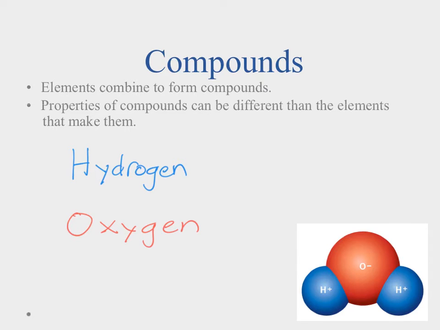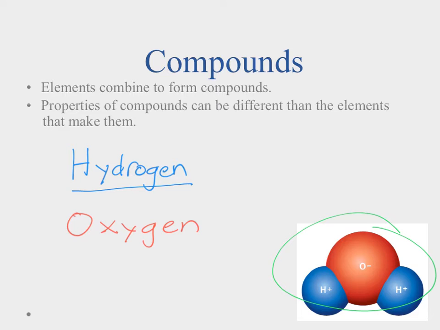Okay, when I combine two or more elements together, we form what we call a compound, and compounds are what we tend to find out in nature more than the individual elements on their own. Now, the property of a compound can be different from the elements that make them. In our example here, we're going to talk about water real quickly. Water is made of two elements.